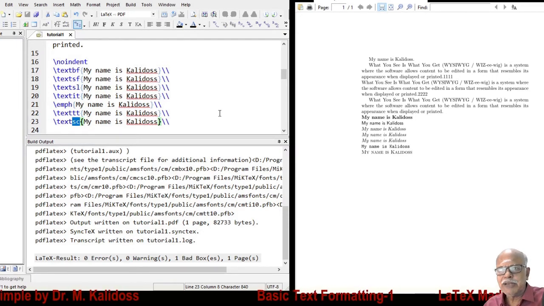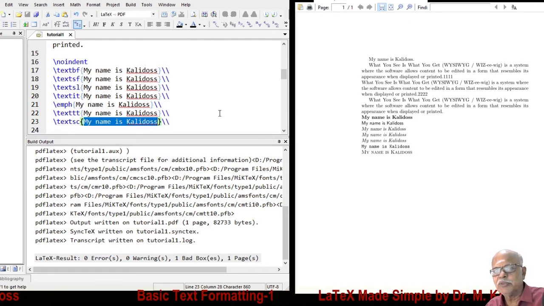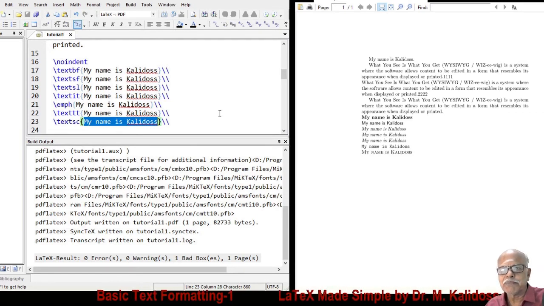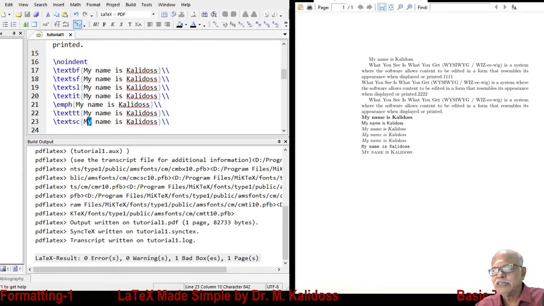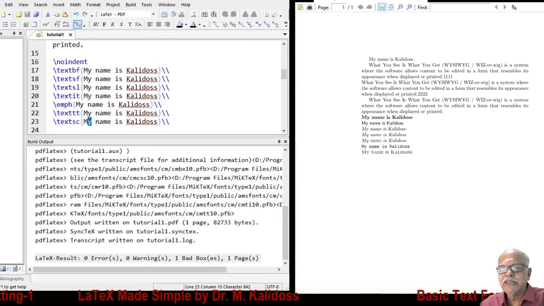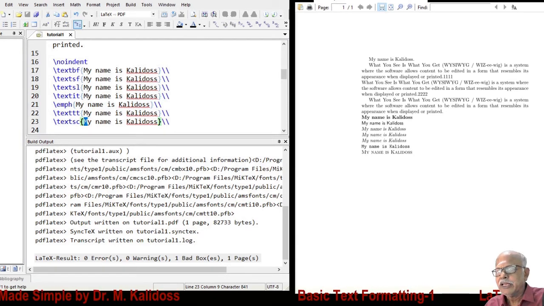If you use this command, what you are given within curly braces will be available in capital letters. But if the input contains a small case letter, in the output the size will be small. If the input is capital letter, in the output you will find a large sized capital letter.